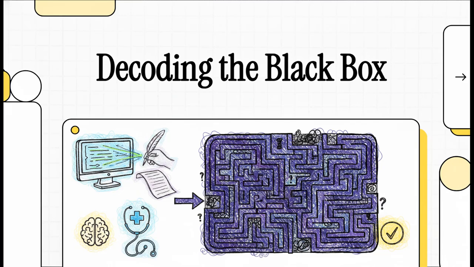Welcome to the Explainer. We've engineered these incredible systems that can write complex computer code, compose beautiful poetry, and even pass grueling medical exams. We interact with them literally every single day, just marveling at what they can do. But behind those glowing screens, there's a profound and honestly kind of unsettling reality. We don't actually know exactly how these systems work on the inside. We feed them massive amounts of data, they give us perfect answers back, but that space right in between, it's a dark, insanely complex labyrinth.